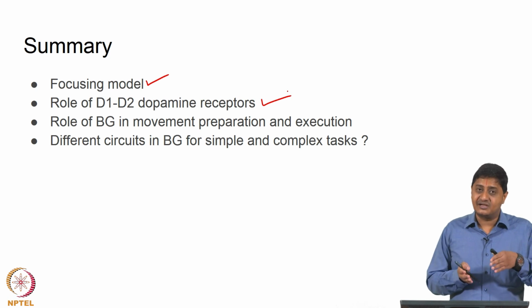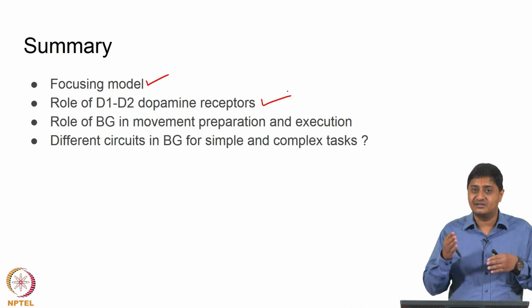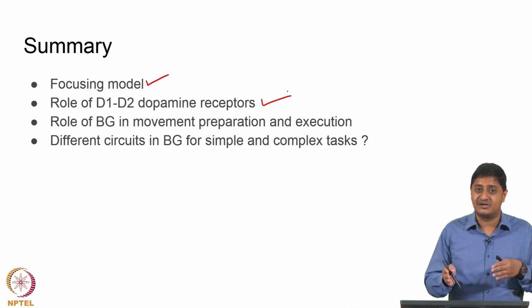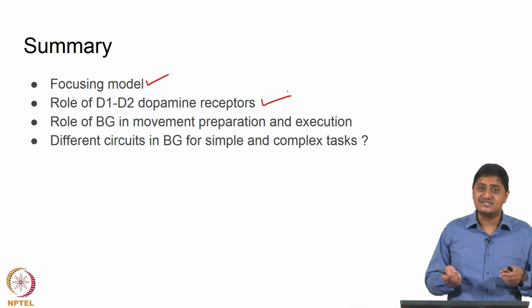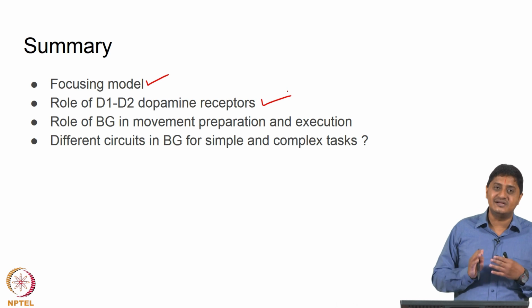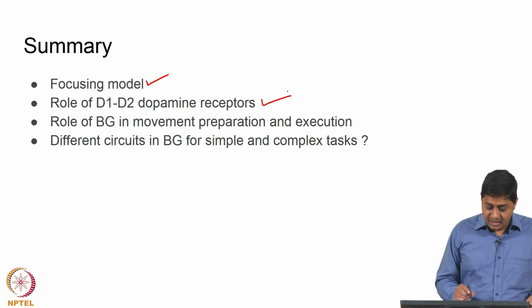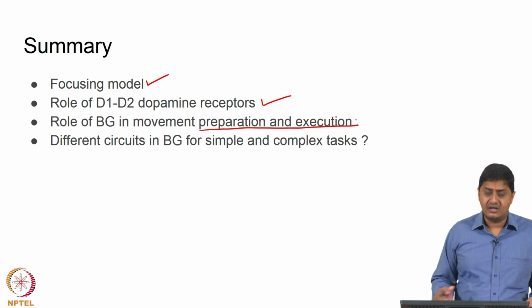If dopamine is acting on the direct pathway, it is going to excite the direct pathway. If dopamine is acting on the indirect pathway, it is going to inhibit the indirect pathway. But since the indirect pathway is inhibitory, you are going to have a net excitatory effect of dopamine on the thalamocortical neurons.